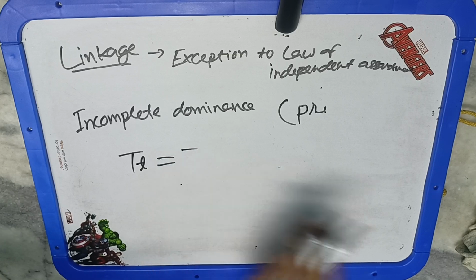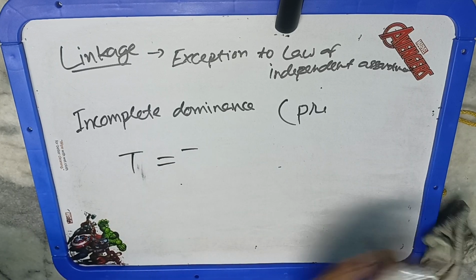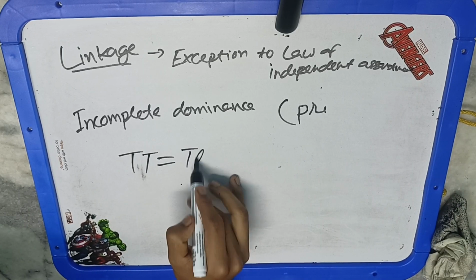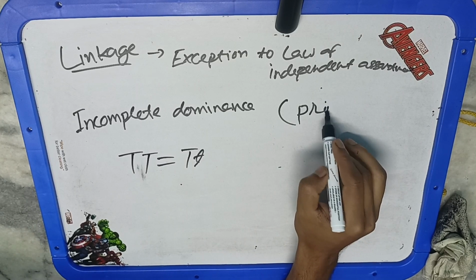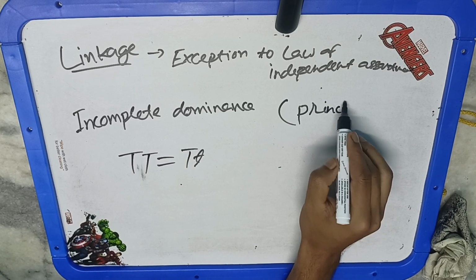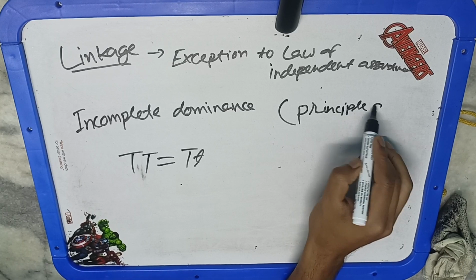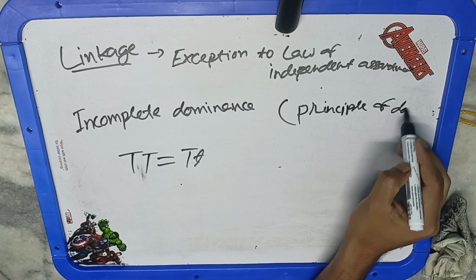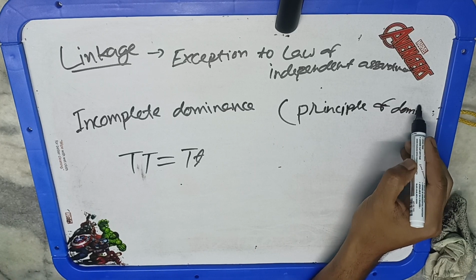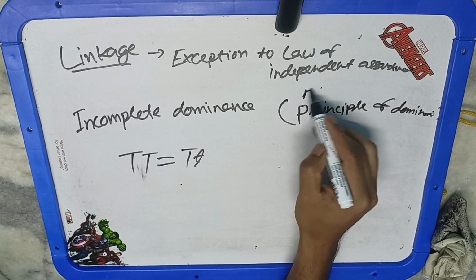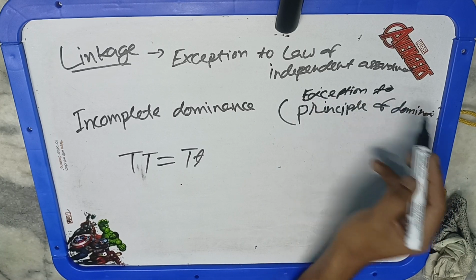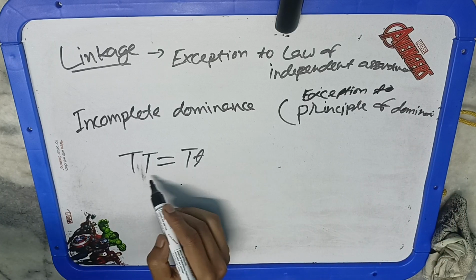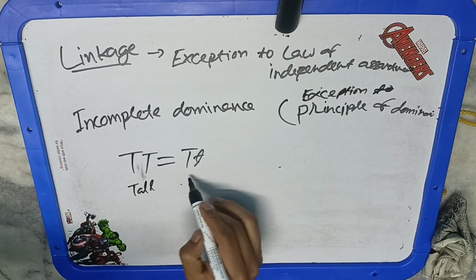Like this individual will be tall having capital T, and this individual having capital T small t will also be tall because of the presence of this dominant allele. But incomplete dominance is an exception to this condition. It means the heterozygote would show the same impact as the homozygote.